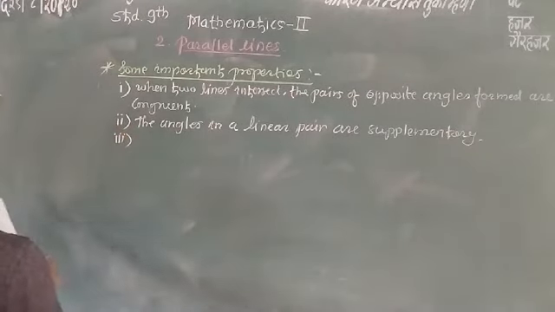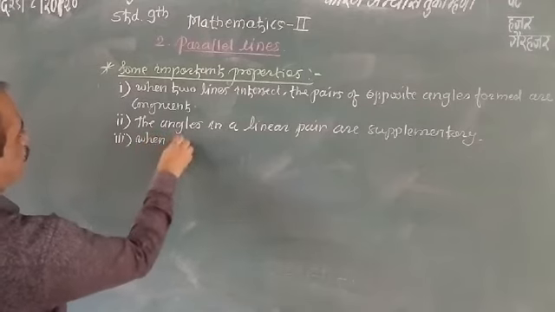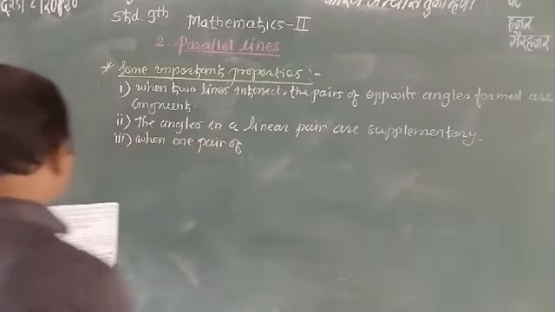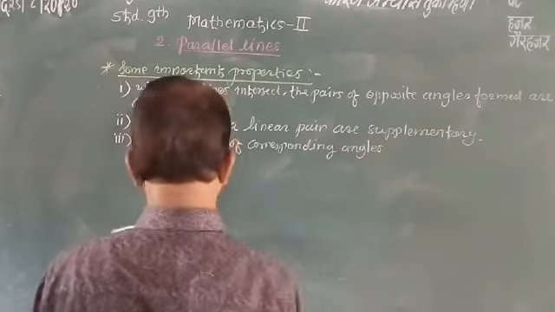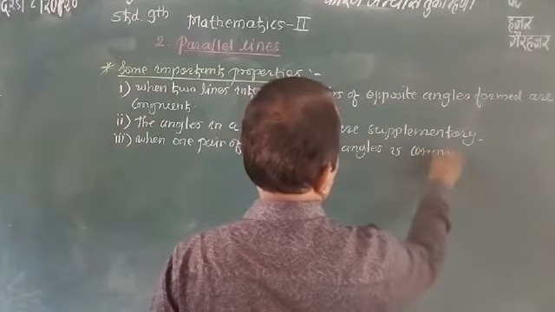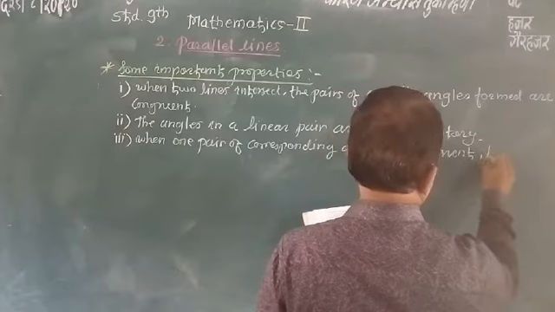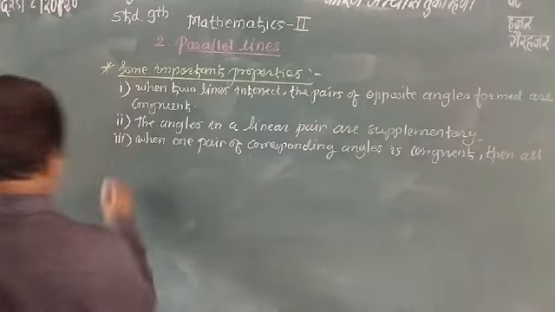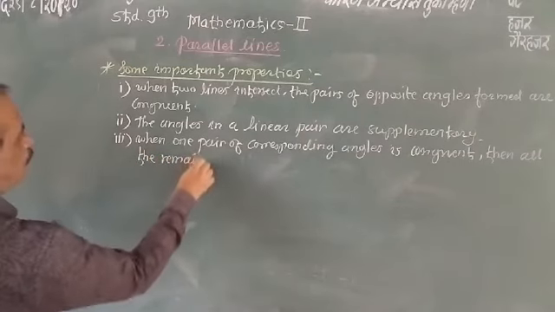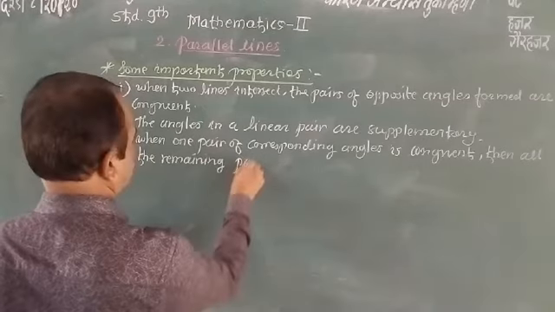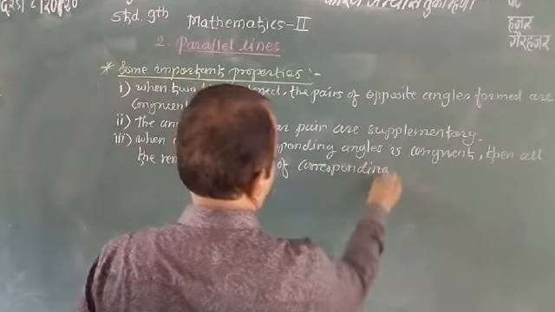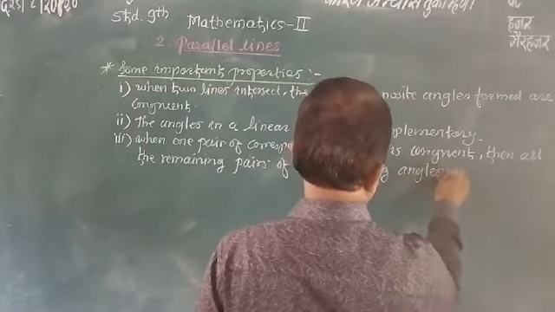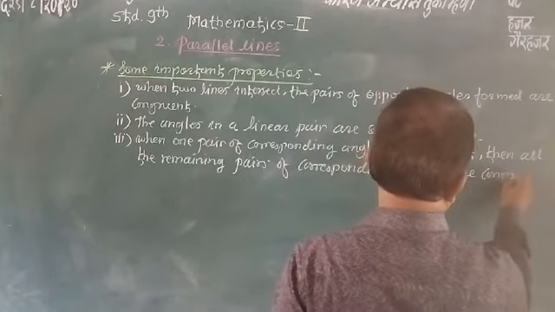Then the third property of the angles formed by these lines: when one pair of corresponding angles is congruent, then all the remaining pairs of corresponding angles are congruent.